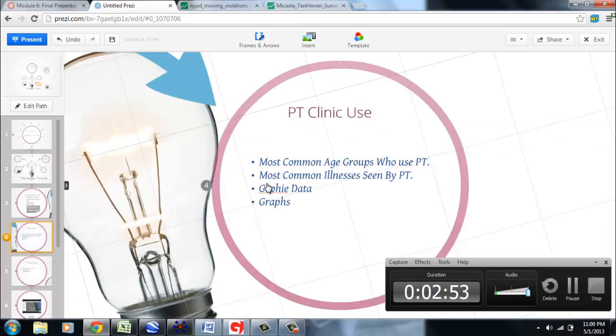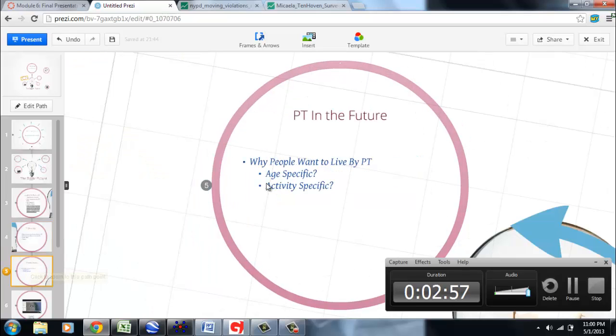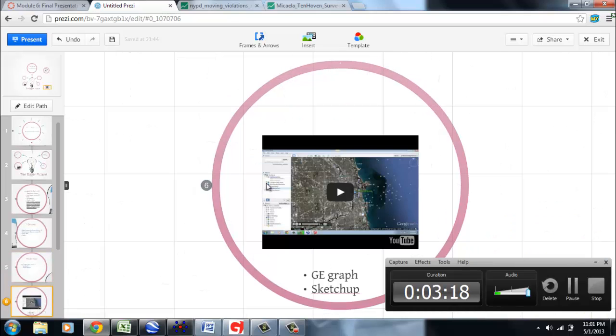So from there, we go to why they live by it, and I think the main reason goes with the age group that I talked to. Most of them are athletes or in that young stage, and so most of them live either on a campus or close to a campus, and a lot of those places have physical therapy clinics in the area. I then made a video showing my data points in relation to the location, going from Nicholasville, Lexington, and then Chicago as well.